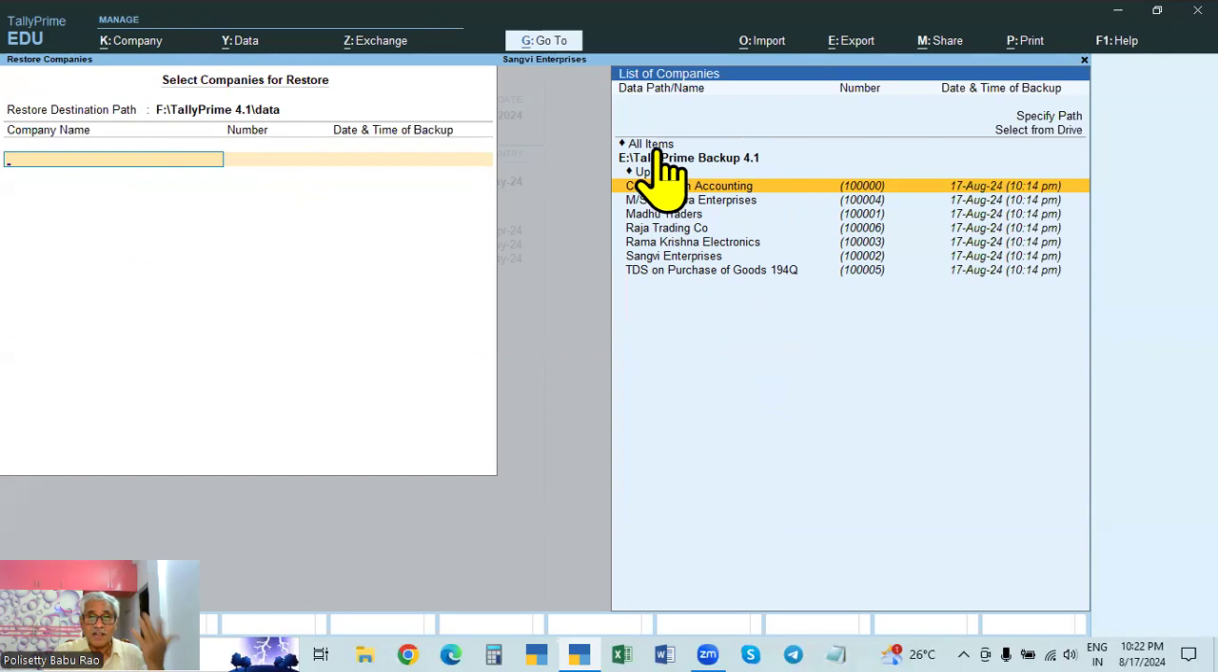In this, select all items, or if any company has a mistake, the data is corrupted, or that company is deleted, you select that company, press enter, and after selecting one company, go to end of list. If we want to select two companies, select one company, again select another company, then select end of list. Then enter. Both companies will be restored.